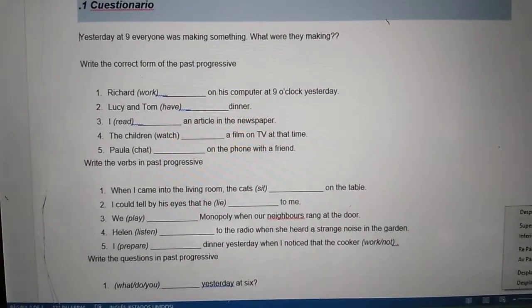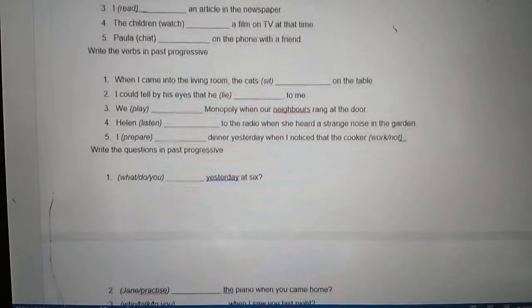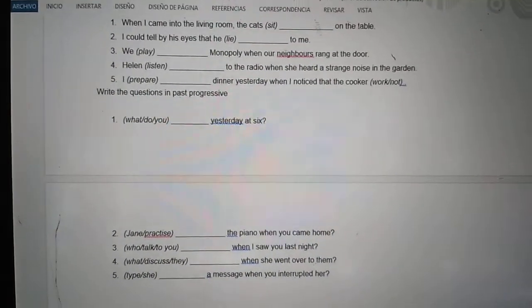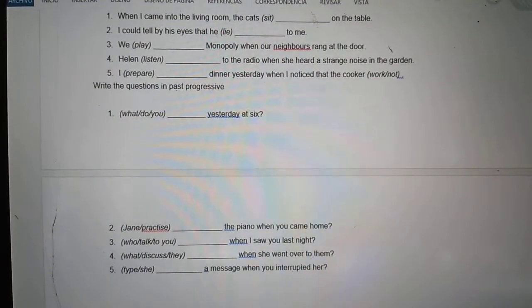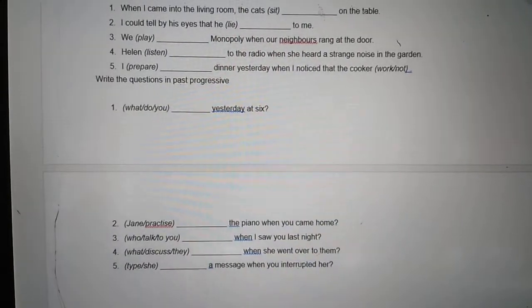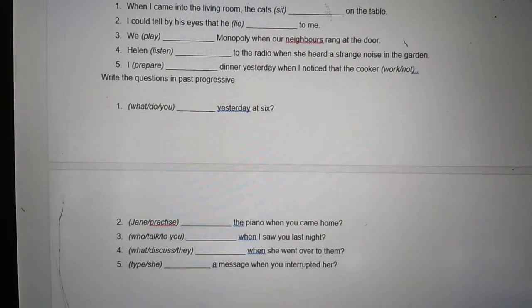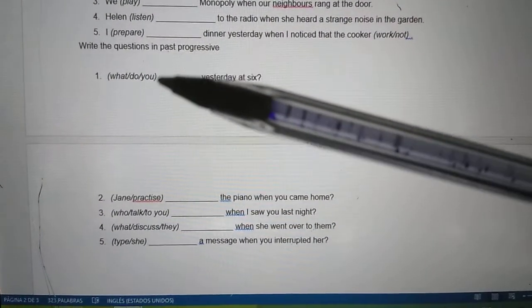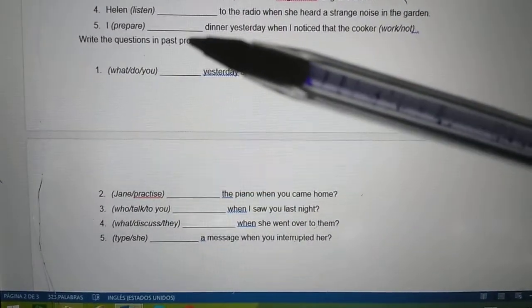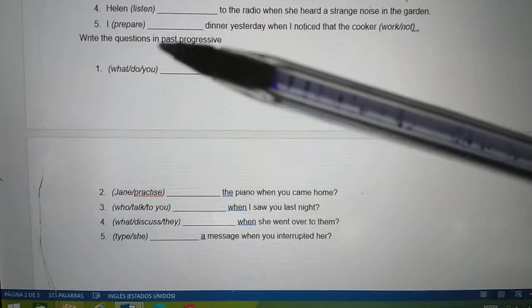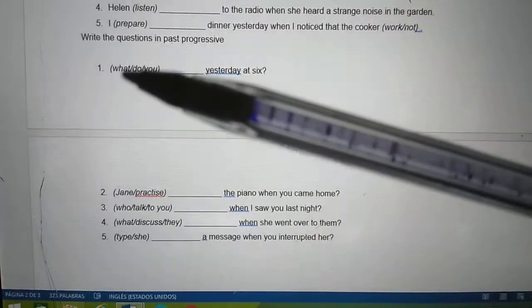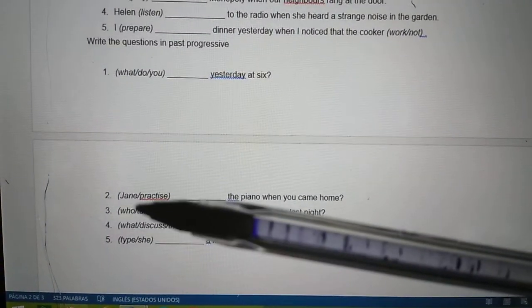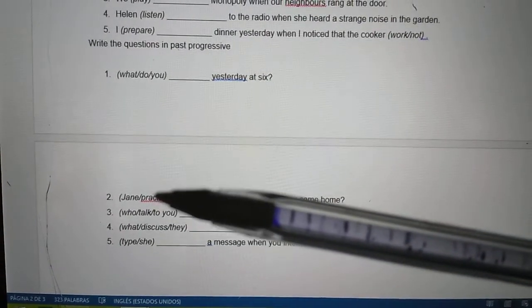Okay, now let's check more examples. All of them are the same. Okay, so you have to use was, were. Only here, in the final section, you have the elements and you have to make the interrogative, the questions. Okay, so in some of them you have the question word and some don't.